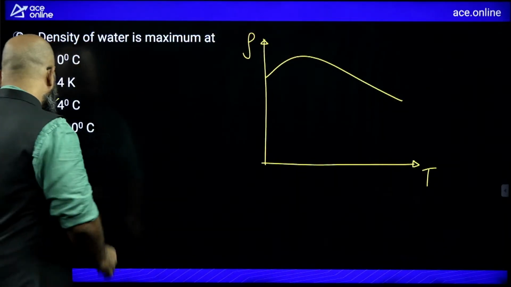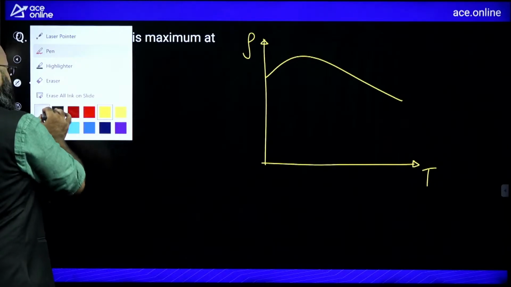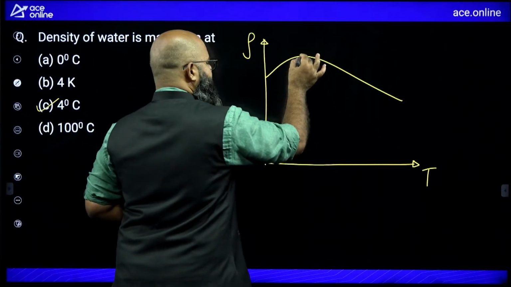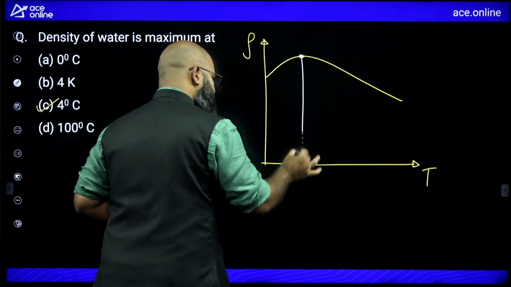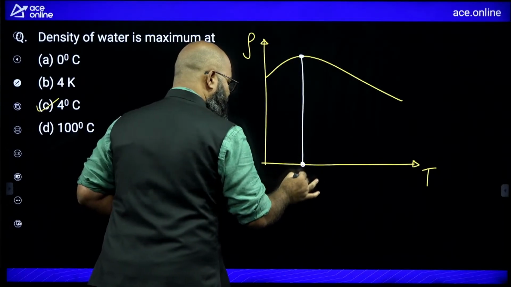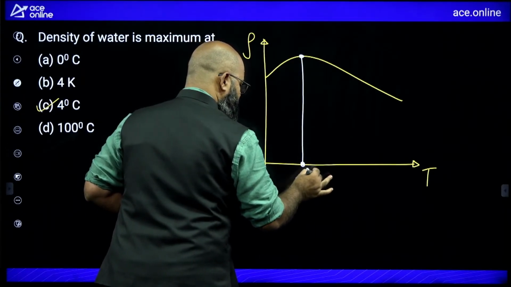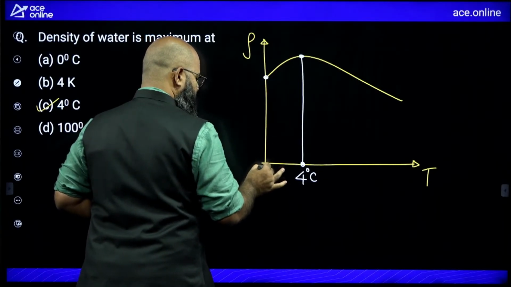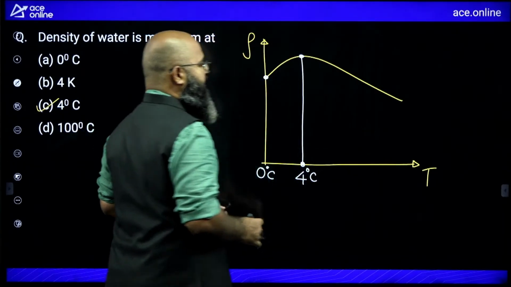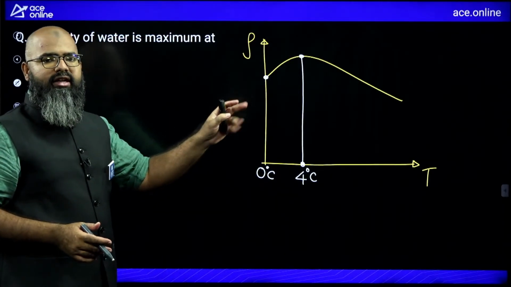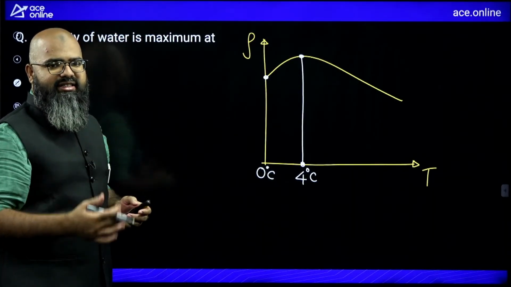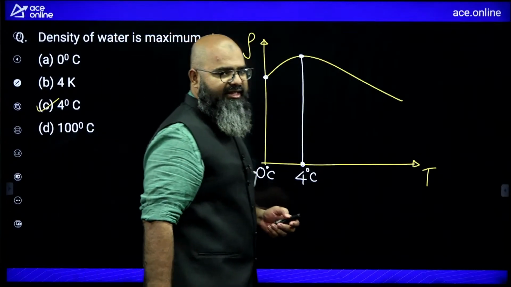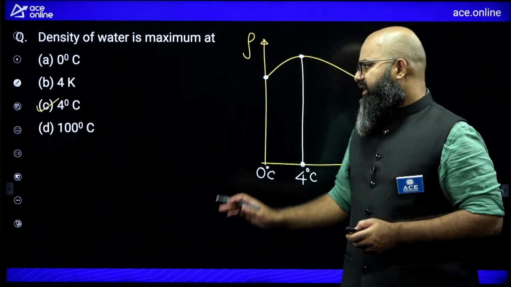This is a graph. We are going to have maximum density at 4 degrees centigrade. This is 0 degrees centigrade. And this is beyond 4 degrees centigrade. So on either side of 4 degrees centigrade, the density is lesser. At 4 degrees centigrade, density is maximum. This is a very simple question.